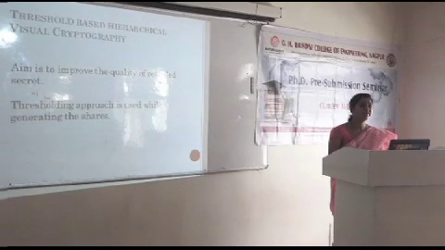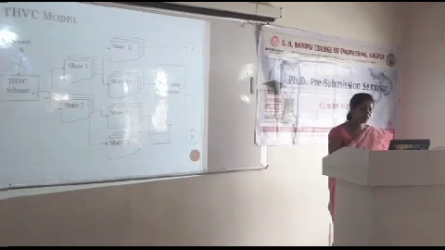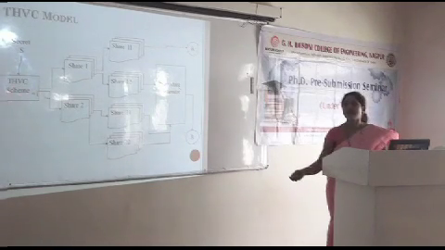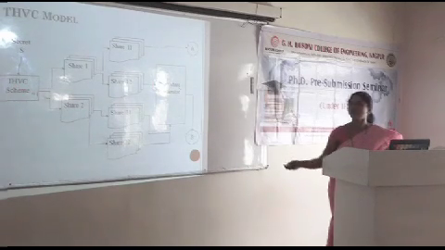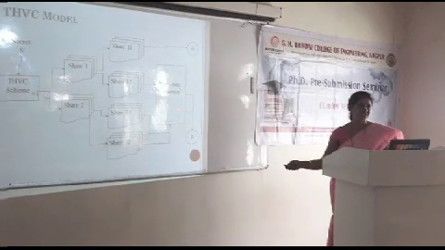Now to deal with the loss of information in the previous approach, we introduced a threshold based approach in the encryption process, and this gave us a result without any loss. So the aim is to improve the quality of the revealed secret using a thresholding approach. The model is the same, only the scheme has been changed. Instead of the simple hierarchical approach, we have a threshold based hierarchical approach here, and the encryption takes place in a similar manner. But one more change we have made is in the key share generator.